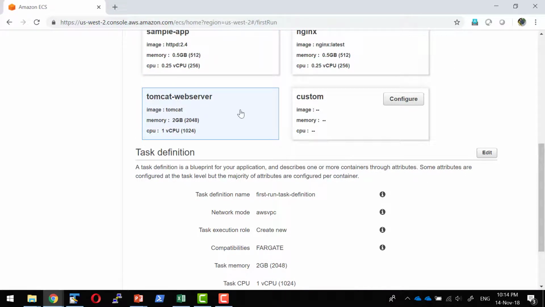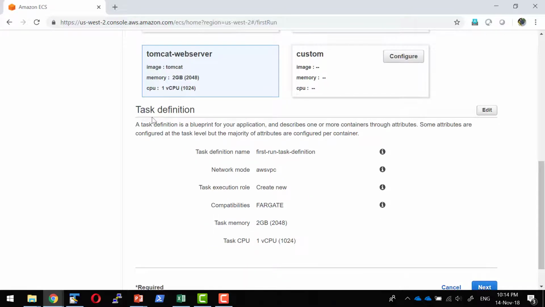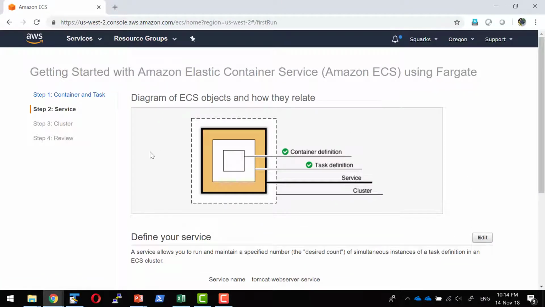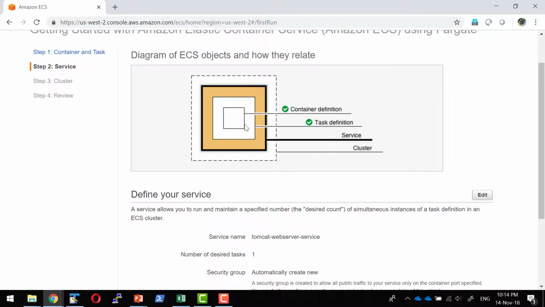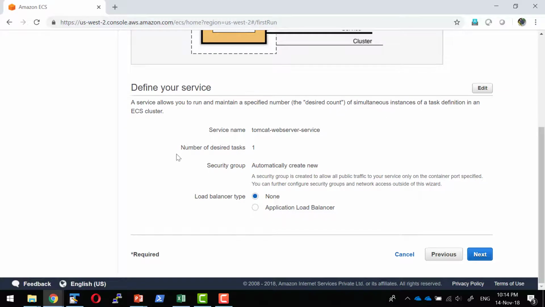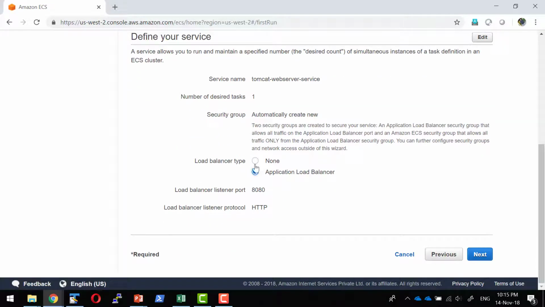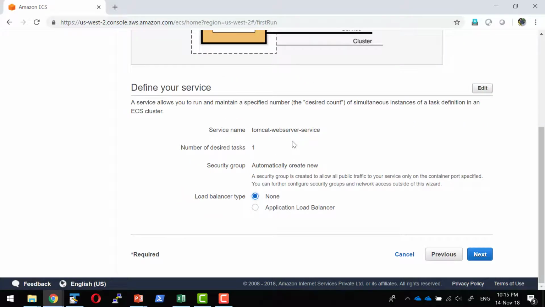Here it's going to start with the Tomcat web server. By default, the task definition and everything have been configured. Let's not worry about the internal details of AWS. So we have defined what should be there within the container, that is Tomcat, and what it should do, that service we have defined, and how many tasks it should run, and whether I should load balance. If I load balance it, it would create a load balancer, and based on the load, the number of instances backed by EC2 would get increased or decreased automatically.